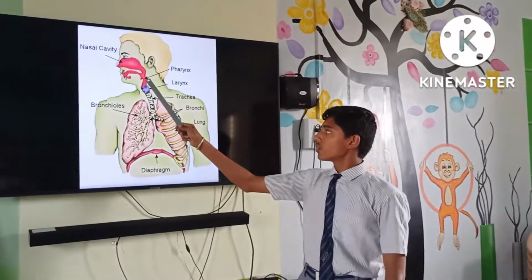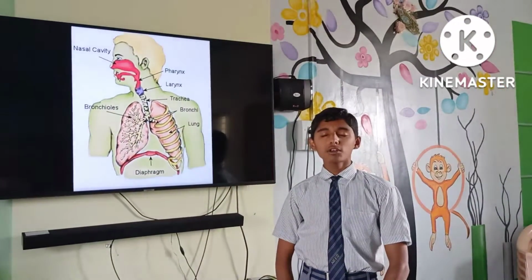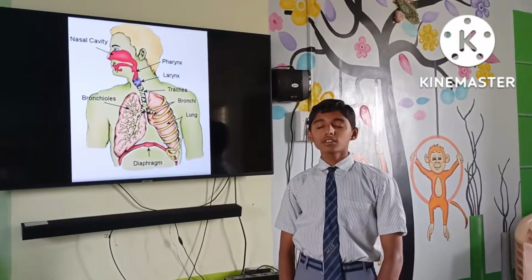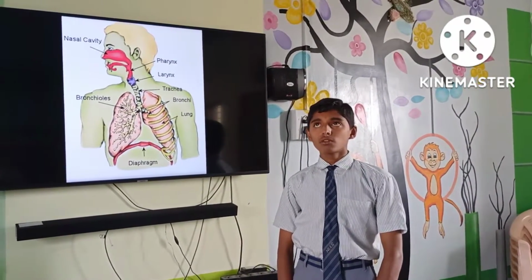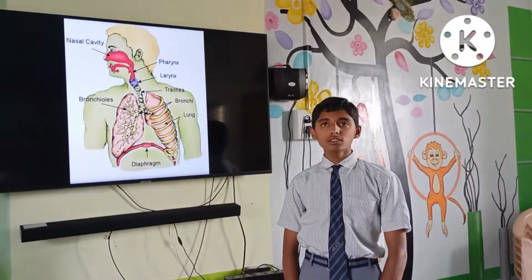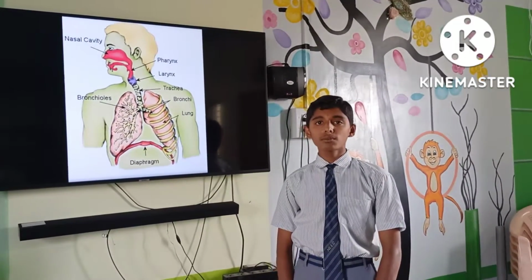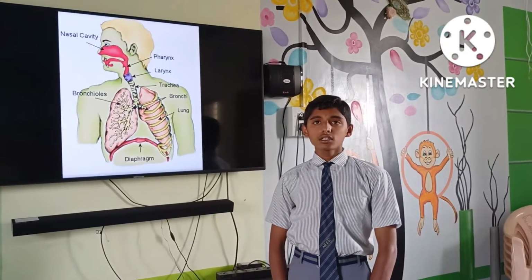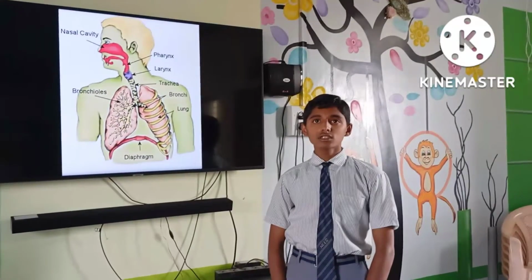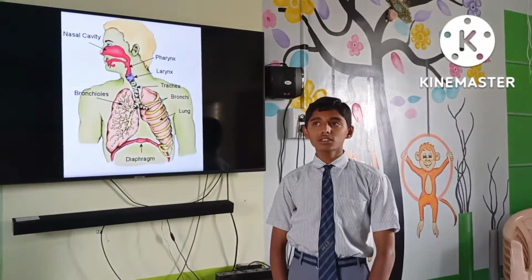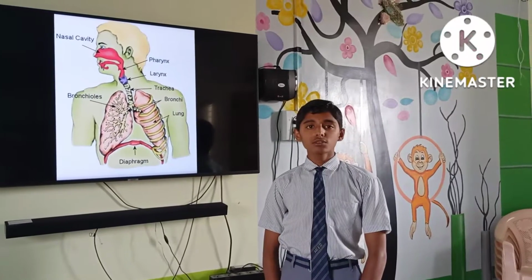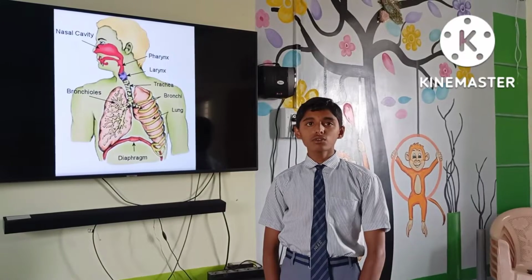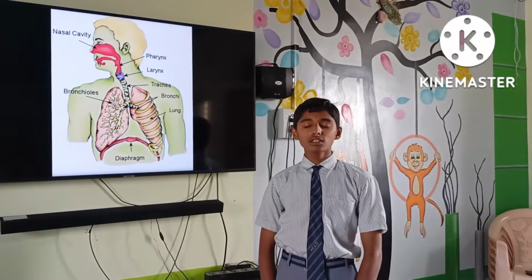Now I will say about pharynx. Nasal chambers open into a wide hollow space termed as pharynx. Pharynx is the common passage for both air and food. Also, it prevents the food particles from entering the windpipe. And the epiglottis is the cartilage which serves as the main switch between larynx and esophagus by allowing air to the lungs and food into the gastrointestinal tract.